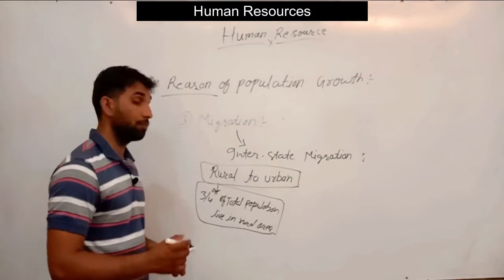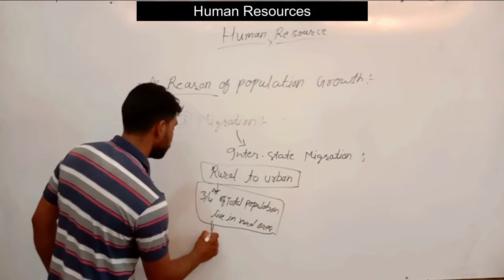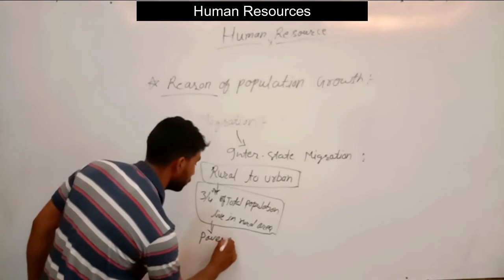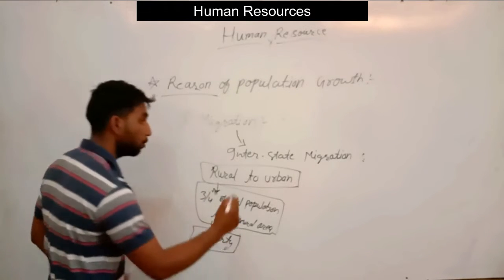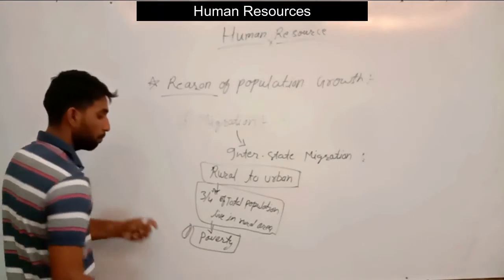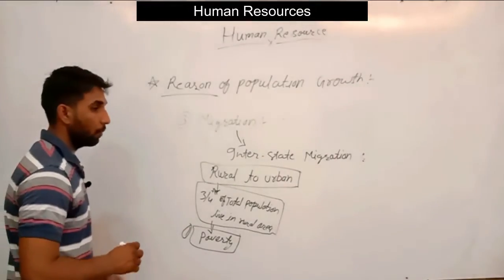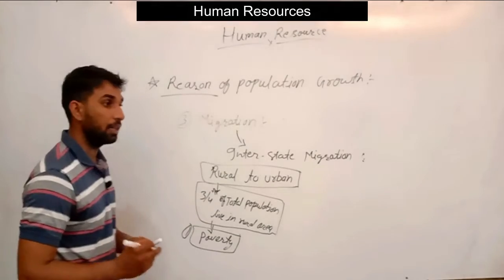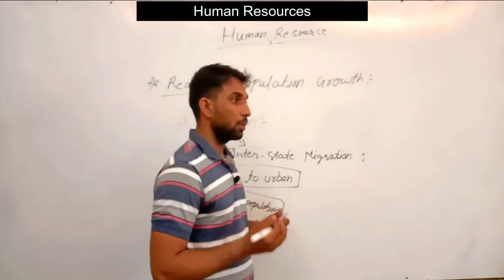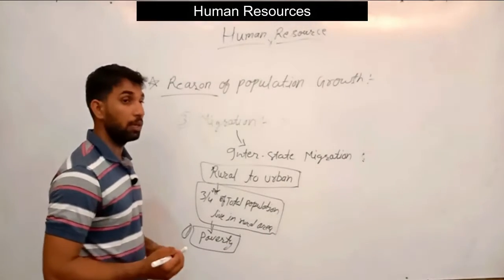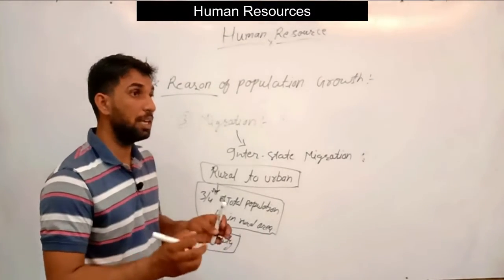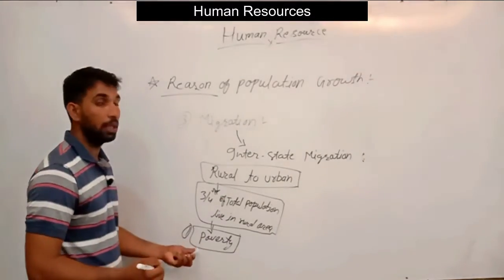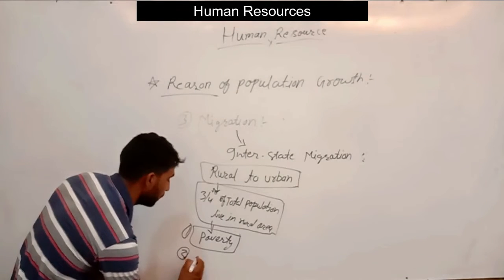In rural areas there are some constraints, like they have no basic facilities or there is more poverty. They have reasons to migrate from rural area to urban area. The first reason will be poverty. In rural areas not everyone gets an appropriate job, or they do not earn the basic amount to run the family, or to maintain a minimum livelihood, due to the lack of employment. So, unemployment.